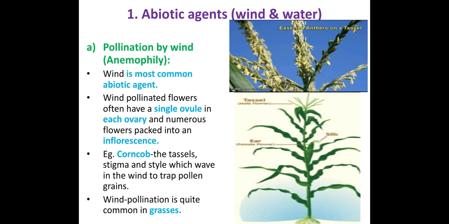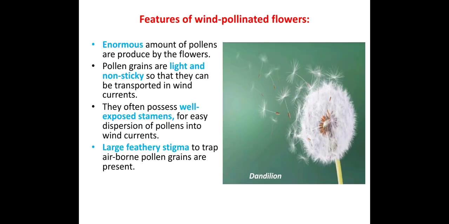These both wave in the wind to trap the pollen grains. The tassel, the stigma, and the style all wave in the wind to trap the pollen grains, and thereby pollination happens. Usually wind pollination is seen in the grasses, that are monocots. It is common in those. So what are the features of wind pollinating flowers?